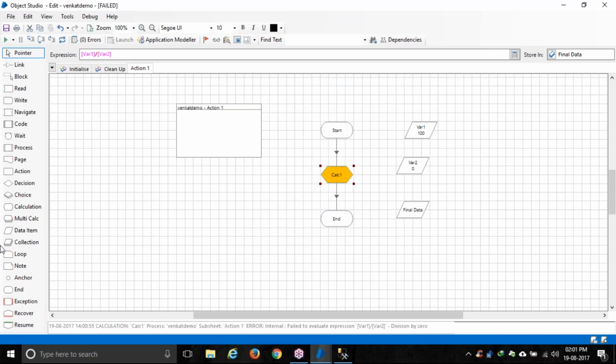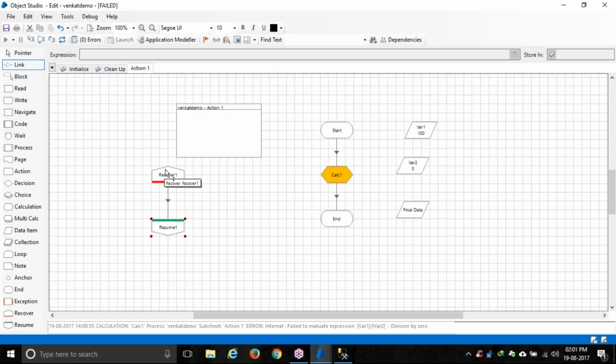Now how will we handle an error? For that we have something called a recovery. So what is recovery? Recovery is like a hospital. If some accident happens, everyone goes to a hospital. In the hospital, the doctor treats the person, and when the person feels well, he goes home.